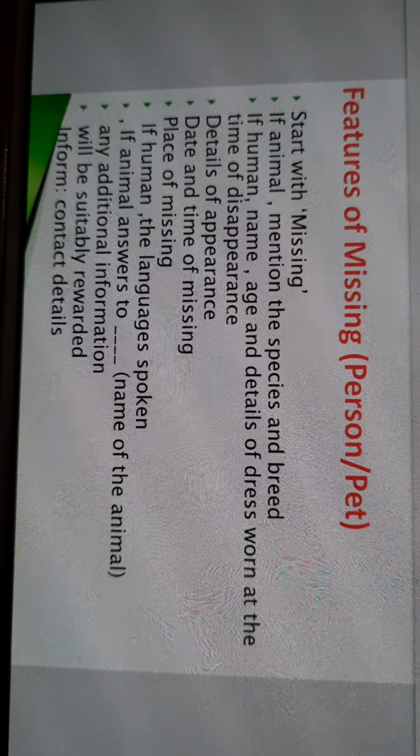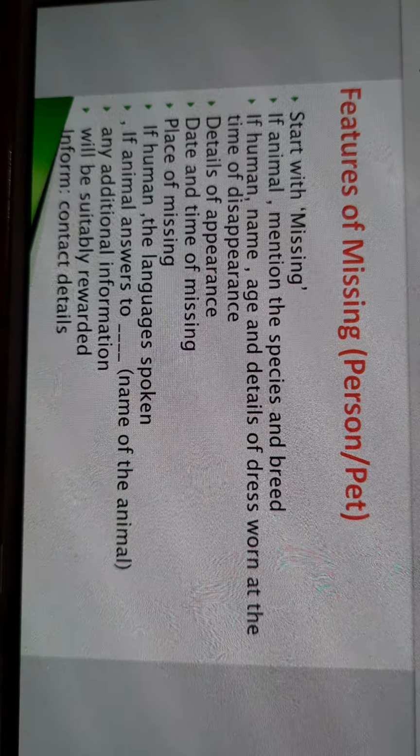If animal, the name to which the animal answers. In the case of a person, we mention the name, but in the case of an animal, we don't mention the name; we simply mention that to this name the animal will respond. Why? Because the animal will not itself tell its name. So you have to mention that to the name of Rocky, Tommy, or Kitty, my pet responds.